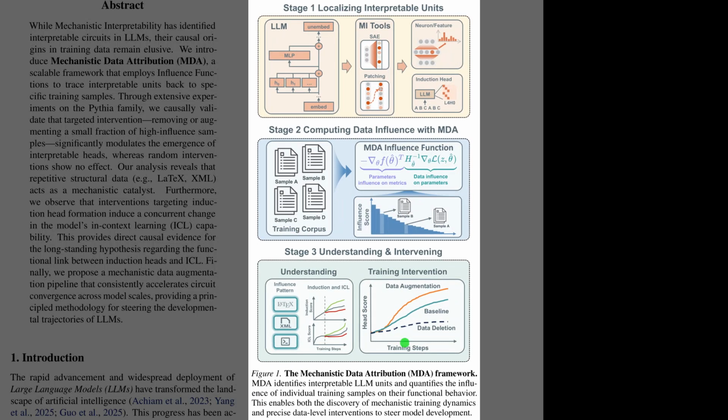Figure 1 outlines the Mechanistic Data Attribution framework, illustrating how it connects model internals to training data across 3 stages. In stage 1 at the top, the system localizes interpretable units, like neurons or specific attention heads, using tools such as sparse autoencoders. Then, stage 2 computes the influence of the training corpus, applying an influence function to determine which specific documents shape those parameters. This leads to stage 3 at the bottom, which validates the approach. By identifying key data patterns like XML or LaTeX, we can perform training interventions, augmenting or deleting that data to directly control how the model circuits develop.